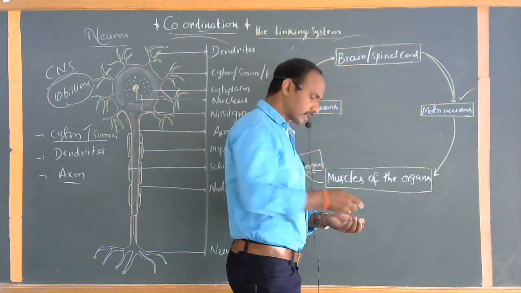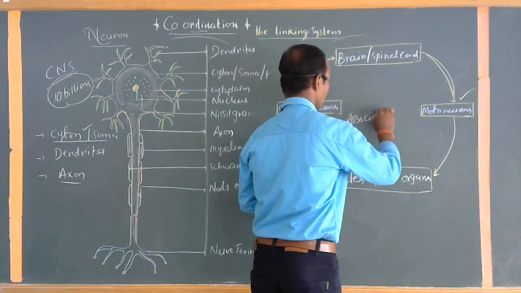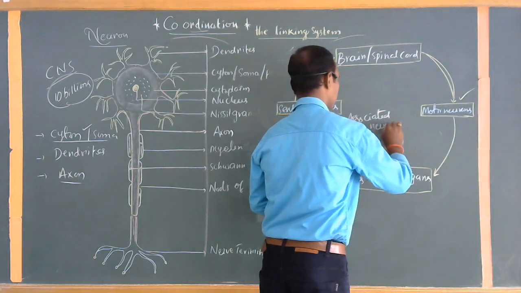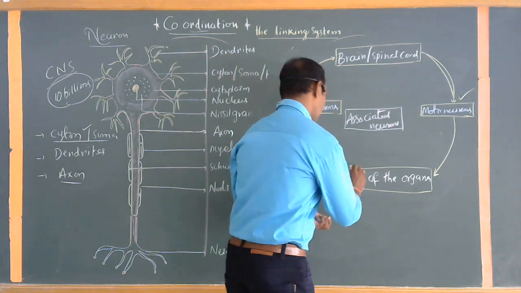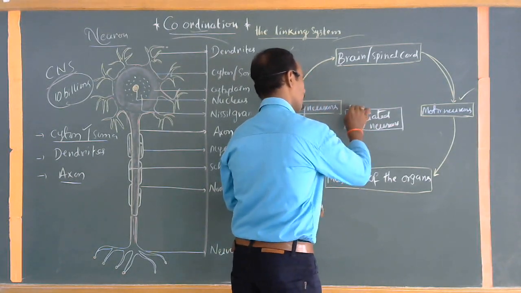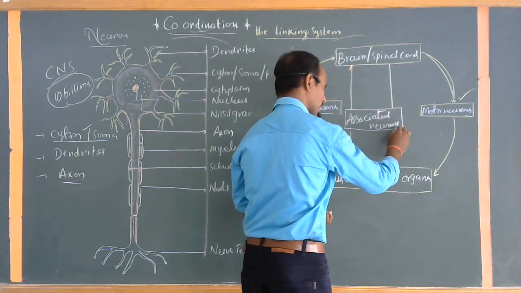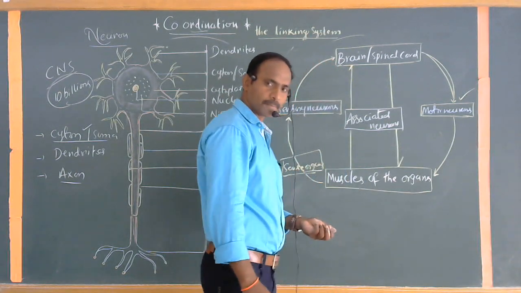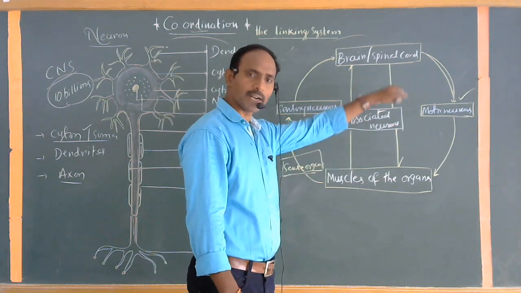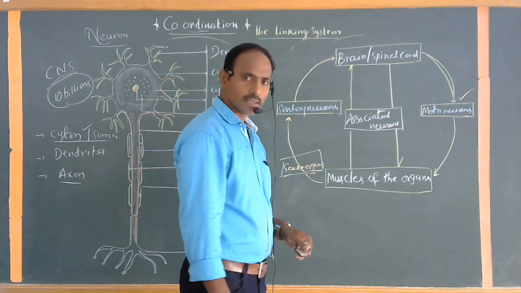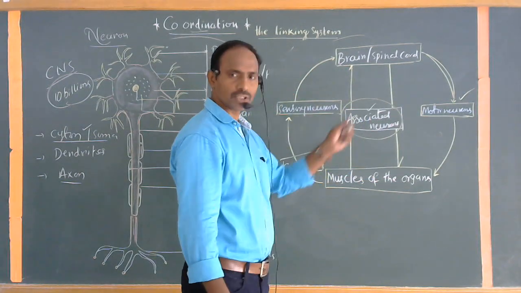What about the third category neurons? Those are called associated neurons here. These are also called interneurons. So when the message is taken to the brain or spinal cord from one direction, and again from the brain or spinal cord to the particular effector organs in the reverse direction, what kind of message we are receiving and what kind of responses the brain or spinal cord passes to the muscles of the organs, these two kinds of senses, these two kinds of actions can be analyzed by associated neurons.